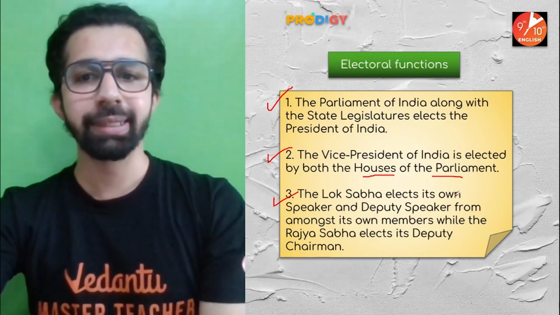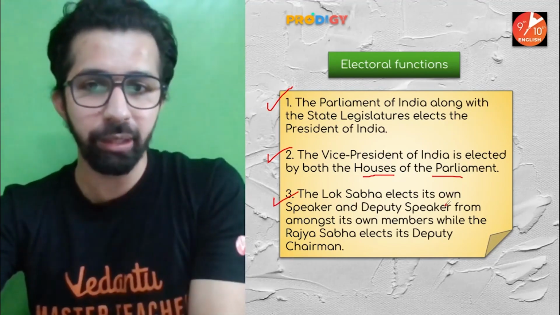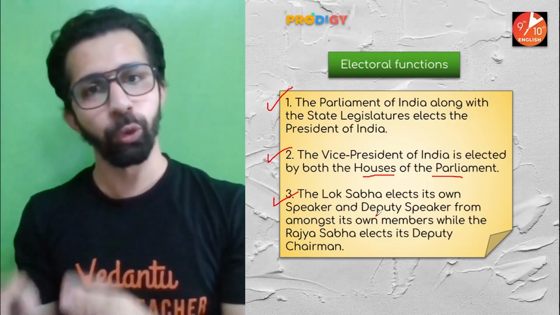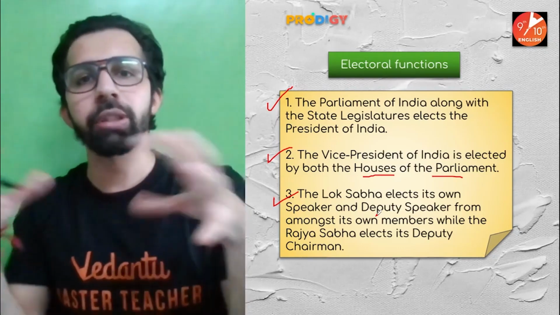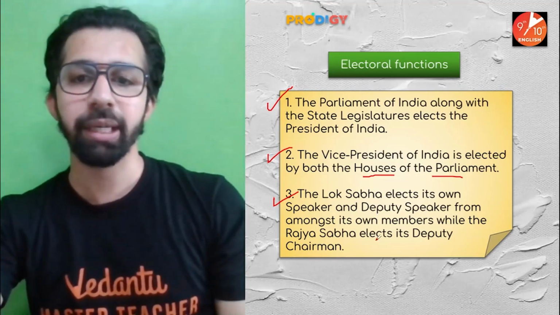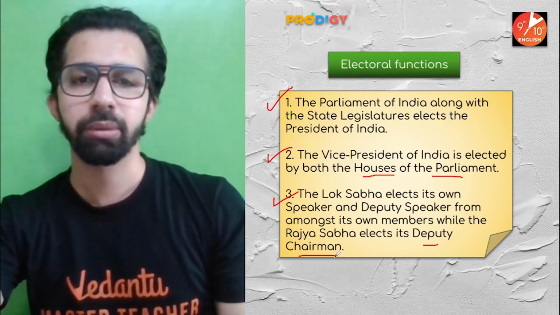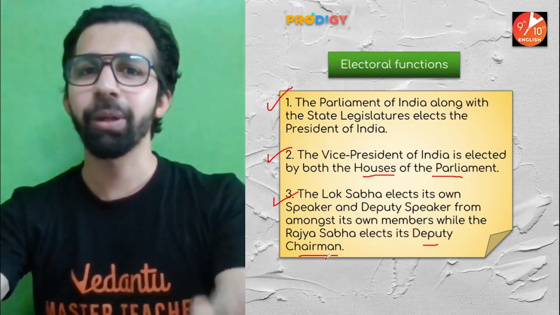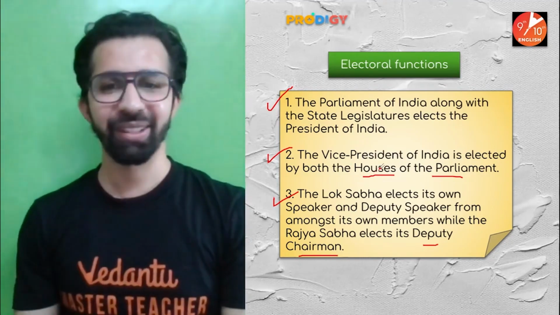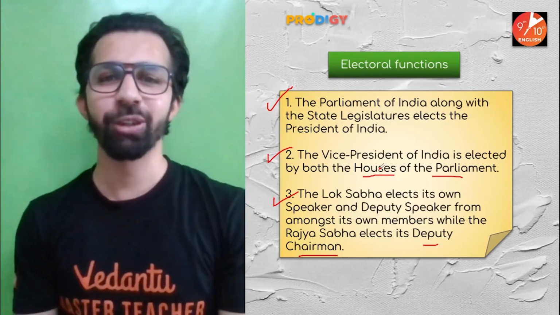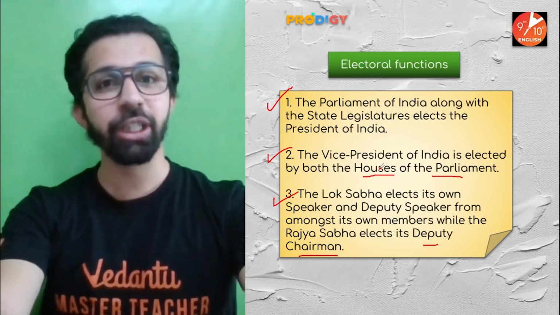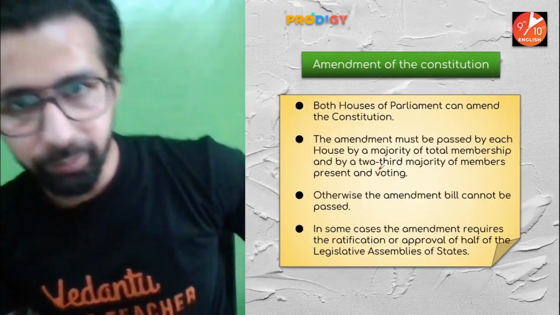The Lok Sabha elects its own speaker and deputy speaker from among its own members. So the speaker and the deputy speaker of Lok Sabha are from among the members of parliament of Lok Sabha. On the other hand, the Rajya Sabha elects its deputy chairman. Why not the chairman? Because the vice president is the chairman of Rajya Sabha. So these are some electoral functions they have. Make sure guys you pause the video and note it down.